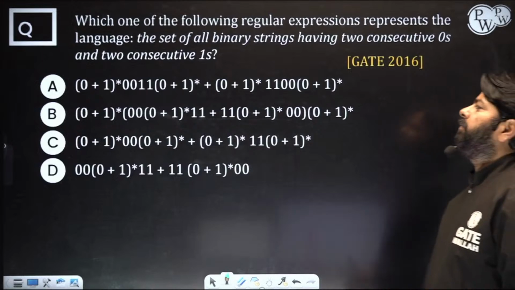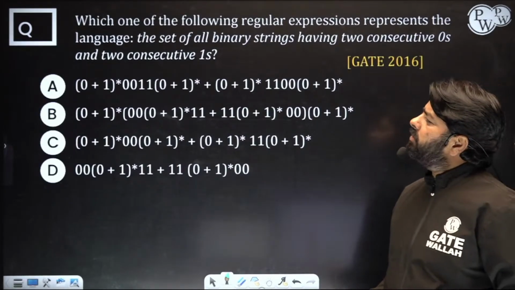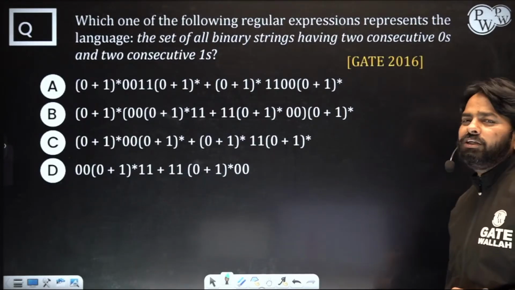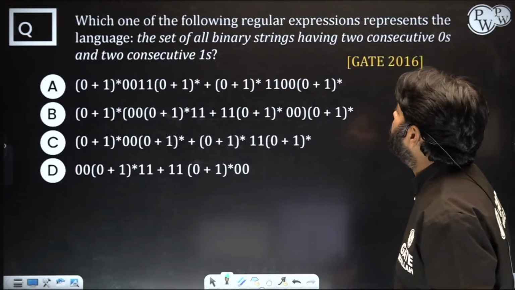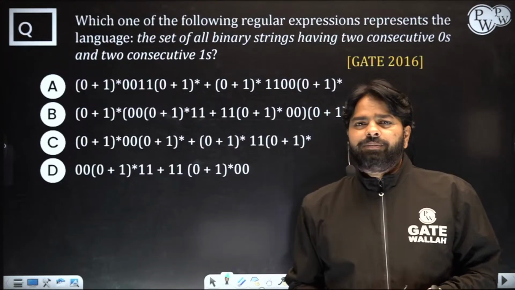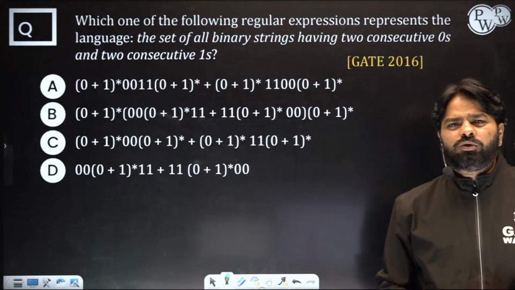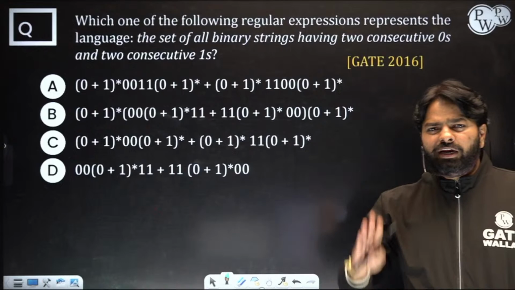Okay, let's see another easy question, but it has very lengthy options. Which one of the following expressions represents the language which has the set of all binary strings having 2 consecutive zeros and 2 consecutive ones? Okay, just take 20 to 30 seconds or maximum 1 minute to solve this question, because the answer is there, the question is there in front of you, you only need to match.